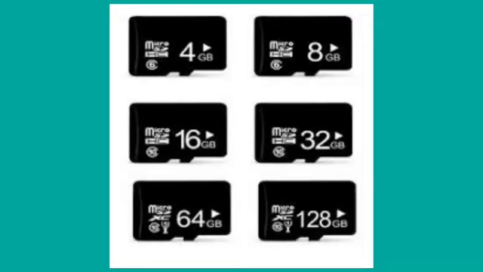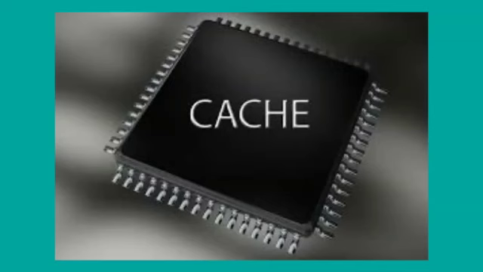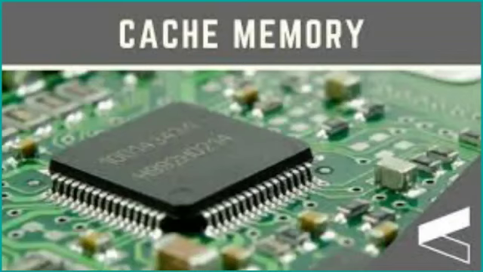Then the last one is cache memory. Cache memory is an intermediate storage between the processor registers and RAM. It stores frequently used instructions and data. It is a small and faster memory which improves the overall system speed. There are three types of cache memories: level 1 cache, level 2 cache and level 3 cache.